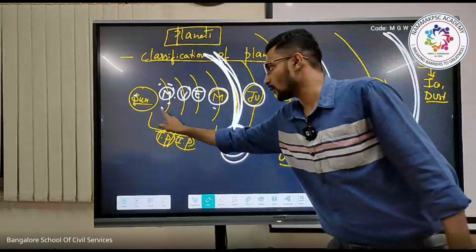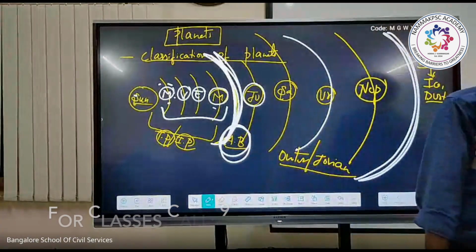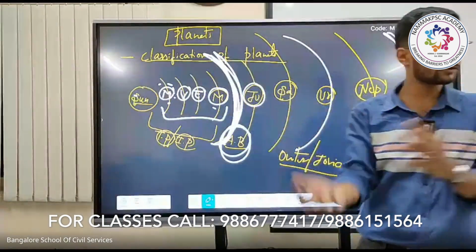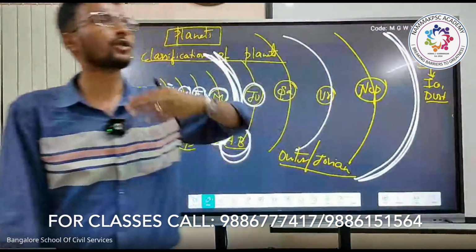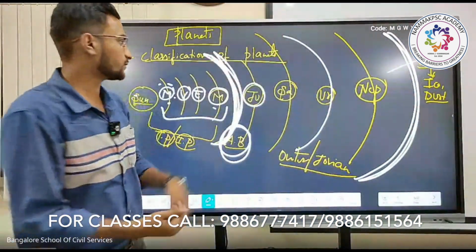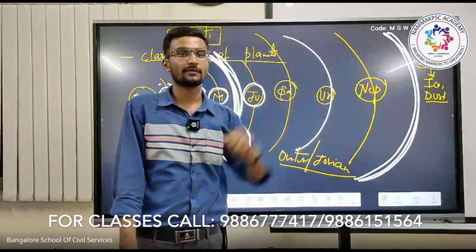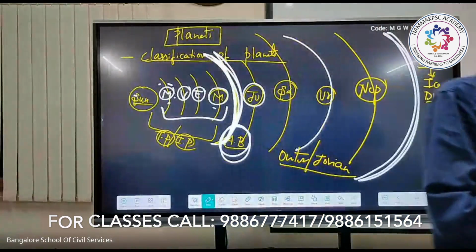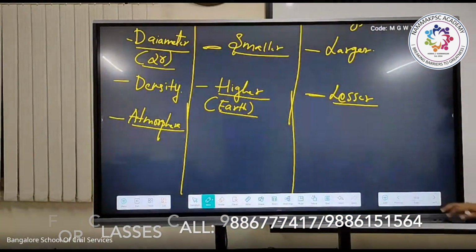Here, the influence of solar winds will be highest, you can say, in the inner planets. Whereas with respect to our Jovian planets, what happens here? Obviously it will have a thicker atmosphere. Next, understand one more thing.